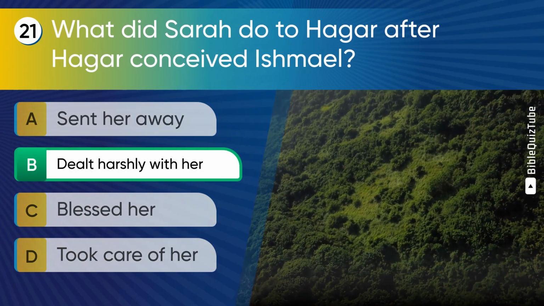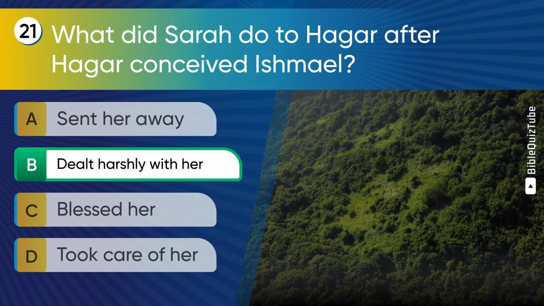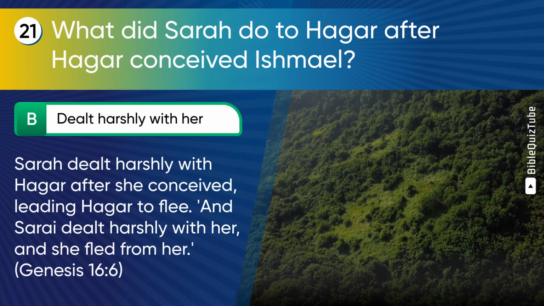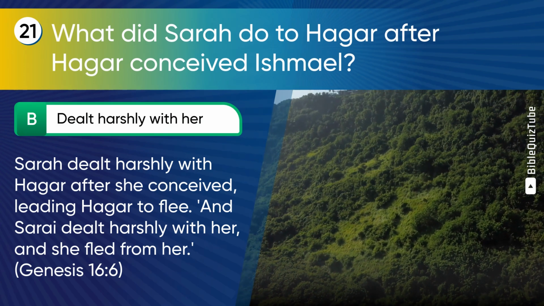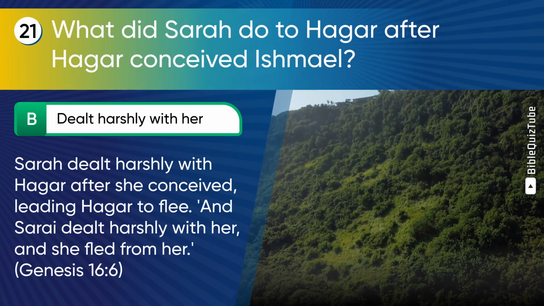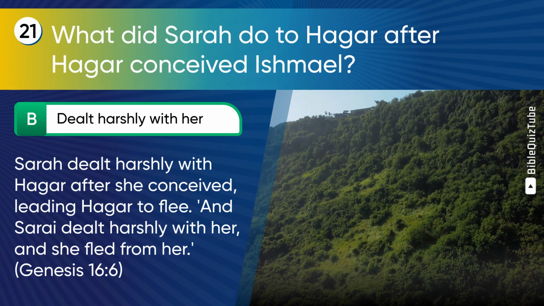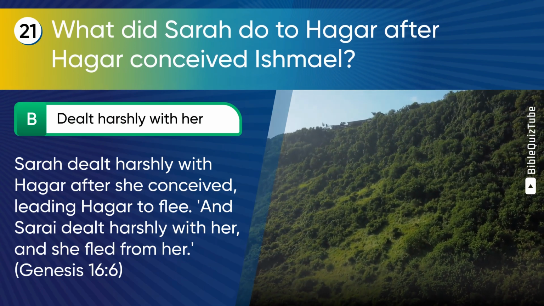The correct answer is B. Dealt harshly with her. The explanation. Sarai dealt harshly with Hagar after she conceived, leading Hagar to flee. Sarai dealt harshly with her, and she fled from her. Genesis chapter 16 verse 6.